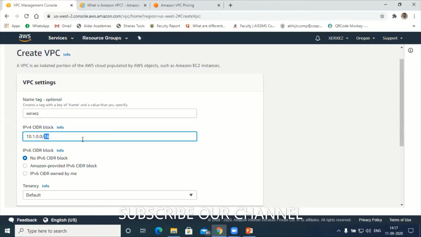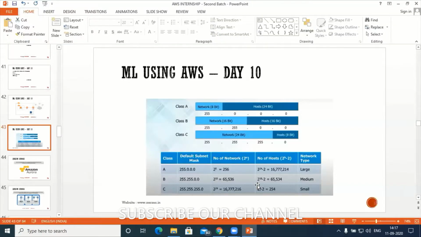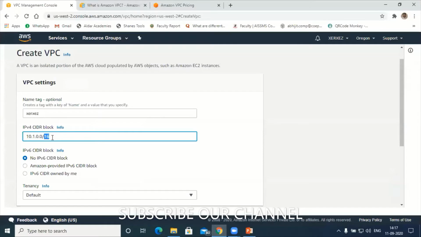I can have around 65,000, let me check. So yes, this is the range. With /16, 2 to the power of 16, I can assign IP addresses in that VPC up to 65,536. Just keep that in mind: here the range starts from 16.